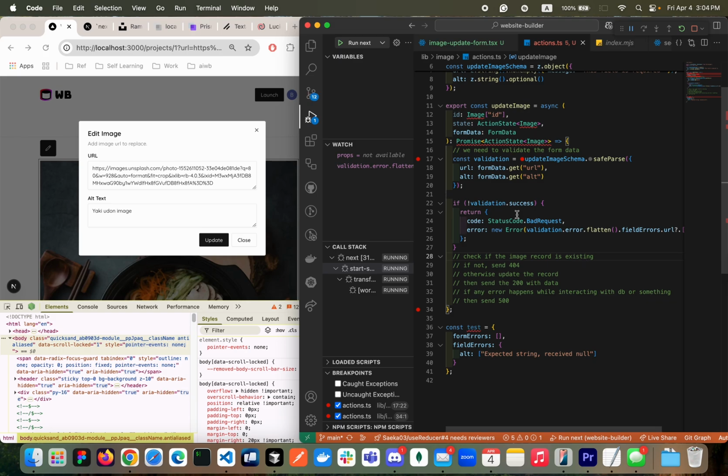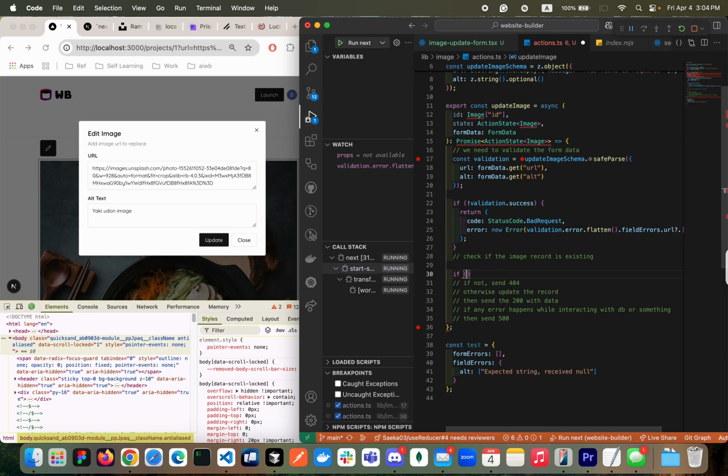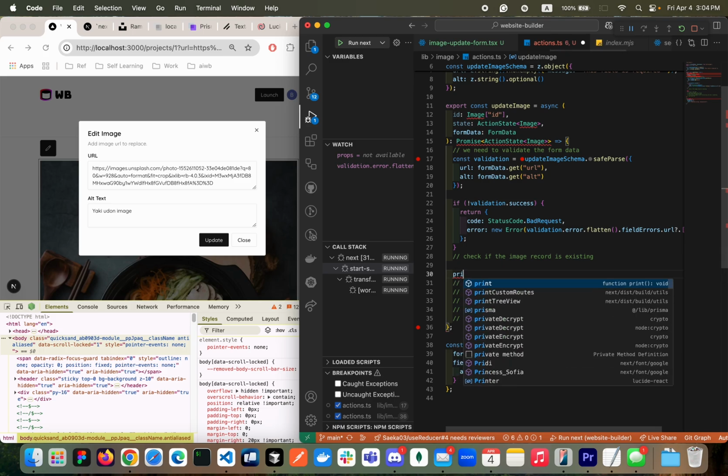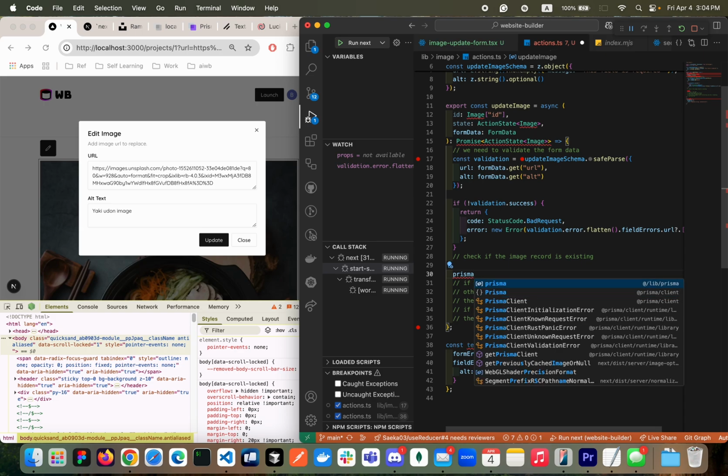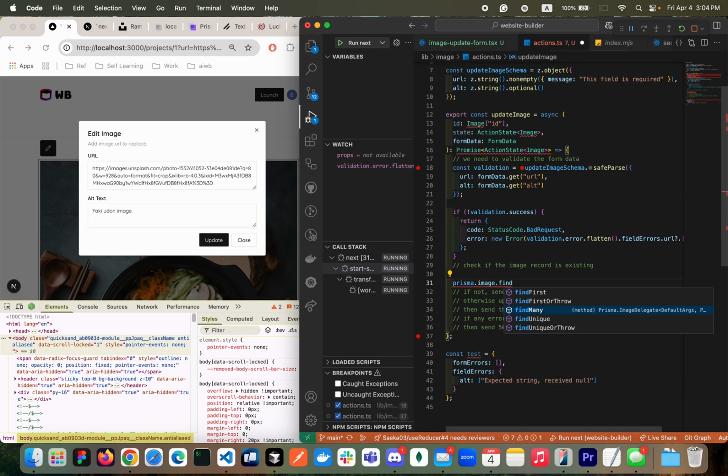So now let's continue, right? So here we're gonna check if the record exists. So we need to send the request, send the query. Here we're gonna findUnique using the ID that we have received, okay? So where ID is equal to the same as this, const image.